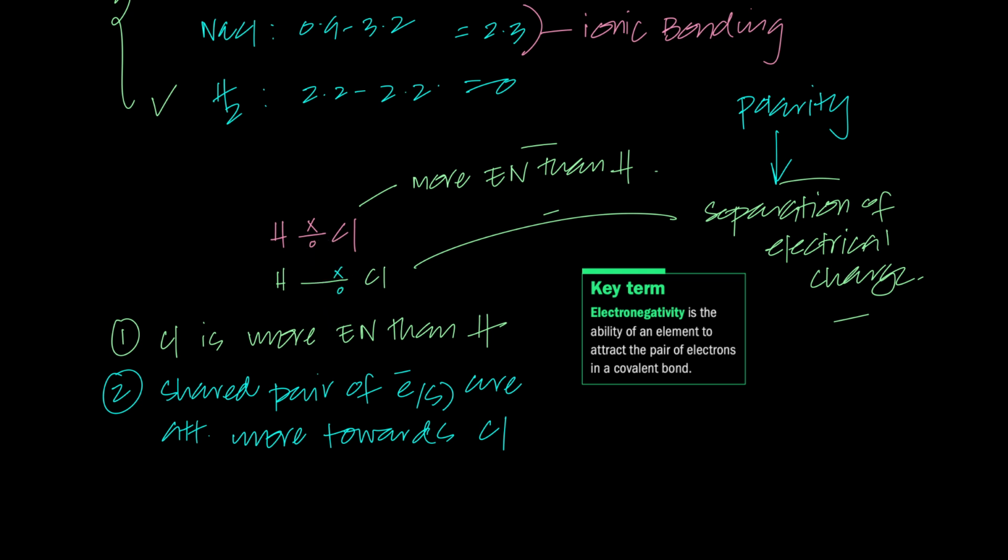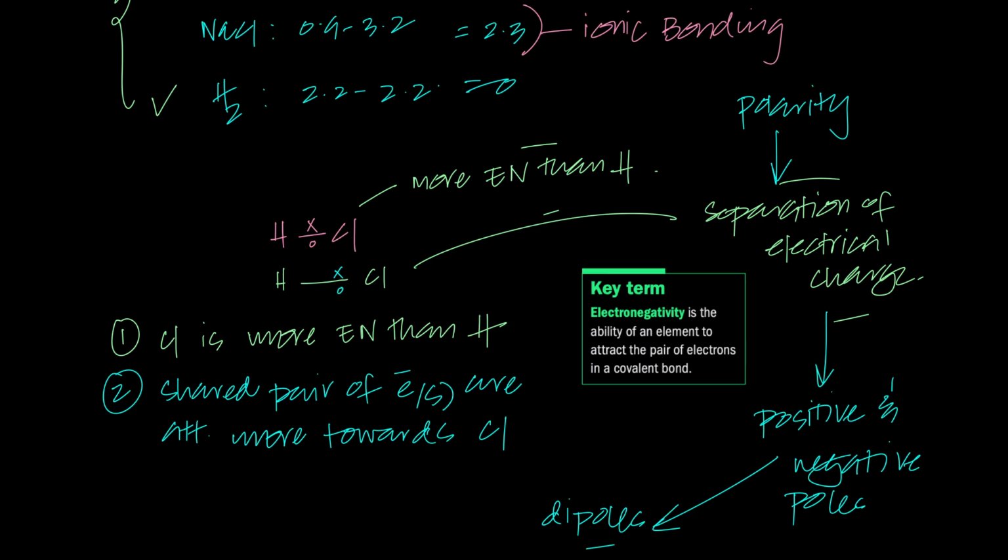And what happens when there is separation of charge within a molecule? There is formation of positive and negative poles, which we call dipoles. So dipoles mean two poles. Di means two. So because chlorine is more electronegative than hydrogen, the shared pair of electrons are more attracted towards chlorine, and therefore they lie more towards the chlorine atom, resulting in polarity, which is separation of electrical charge. And this creates dipoles, which is a positive pole and a negative pole.